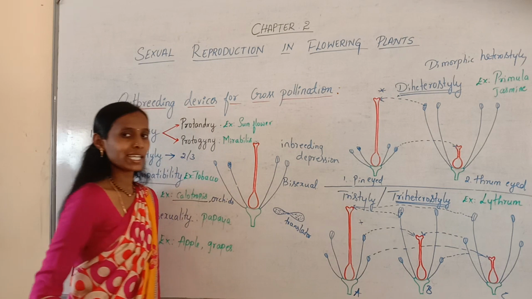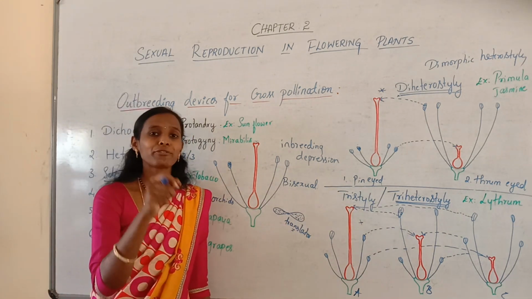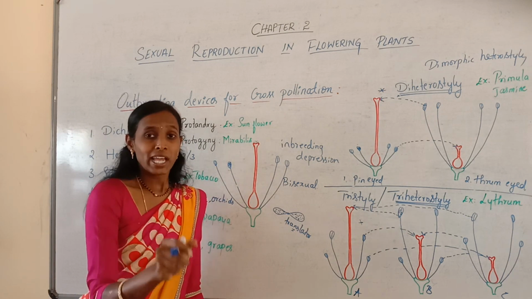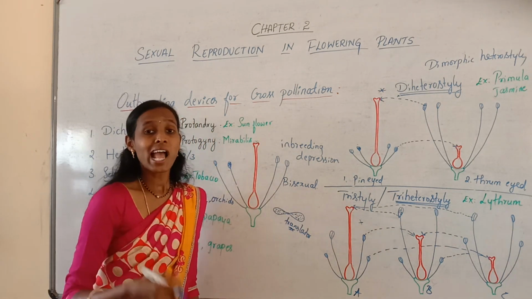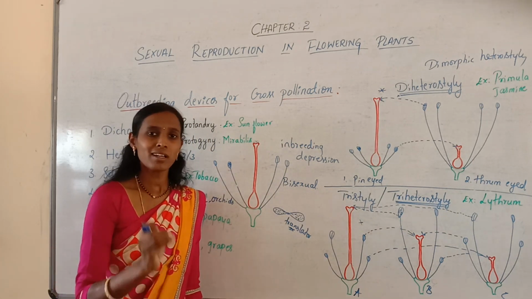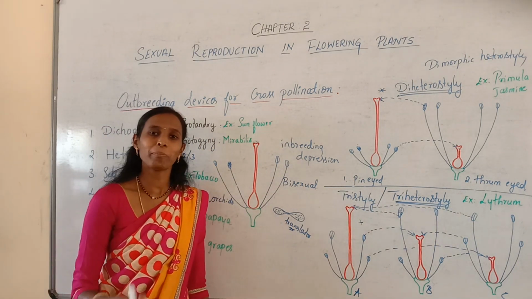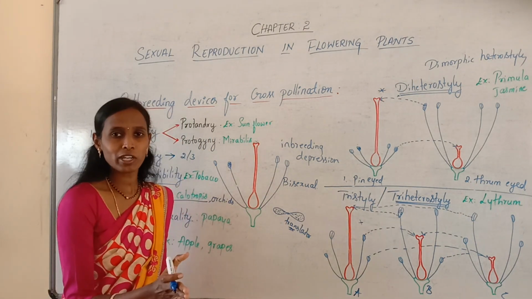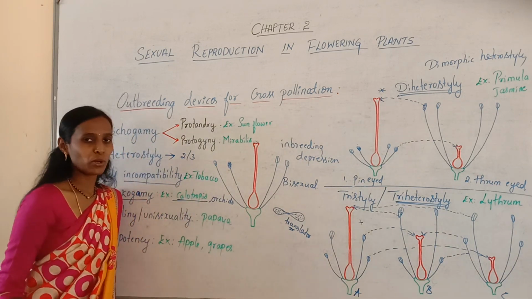This translator can be lifted only by insects. If the insects lift this translator, the pollen grains are released. Otherwise, the pollen grains cannot be released. They cannot come in contact with the stigma. So these are the mechanical devices or physical barriers which prevent self-pollination and favor cross-pollination in the case of Calotropis.